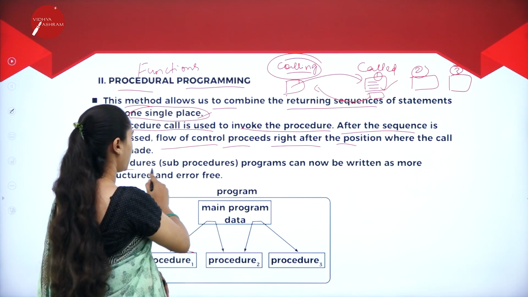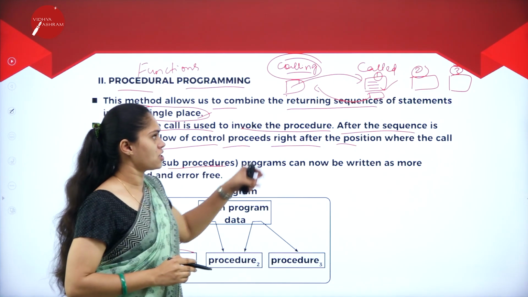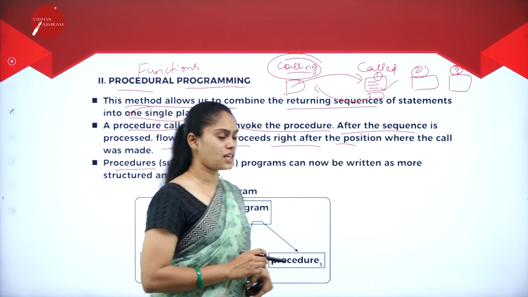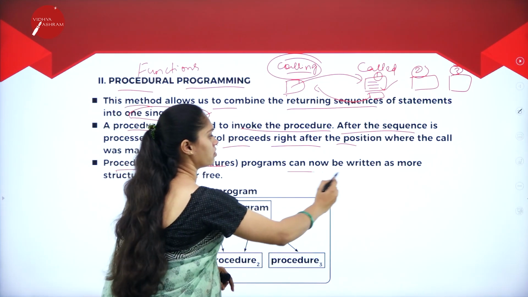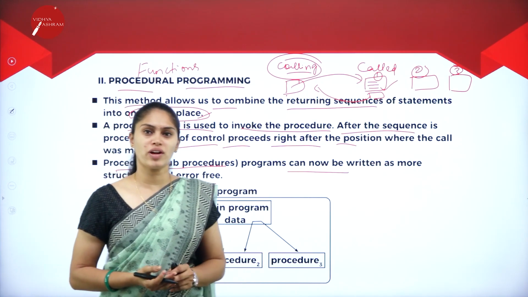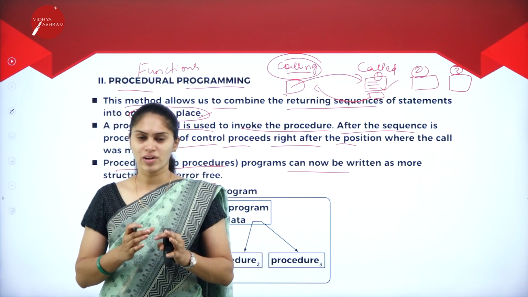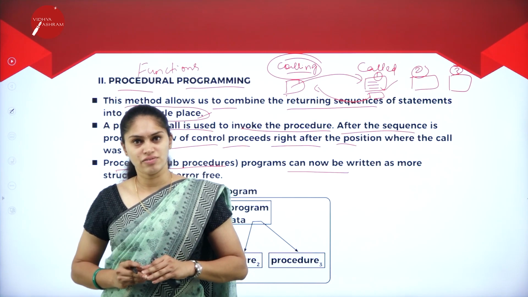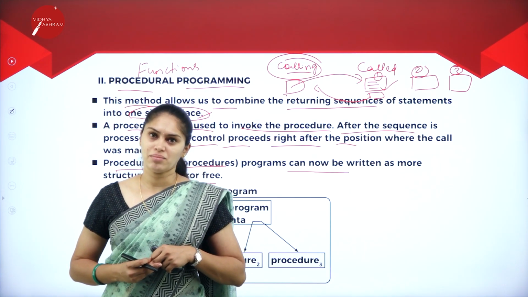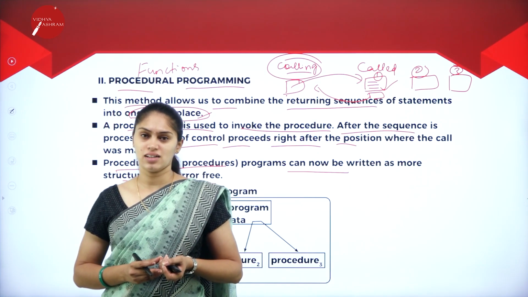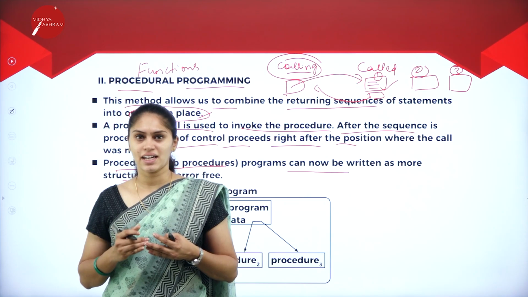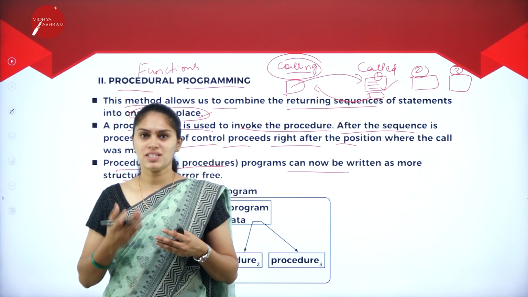So the procedures or sub procedures, whether it is a main function or a sub function, can now be more structured and error free. If I consider a program as a number of several functions, I can use those functions in various programs and there will be fewer errors. Whatever bug is there in each function can be identified easily.